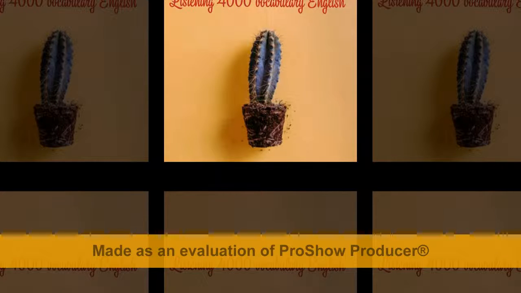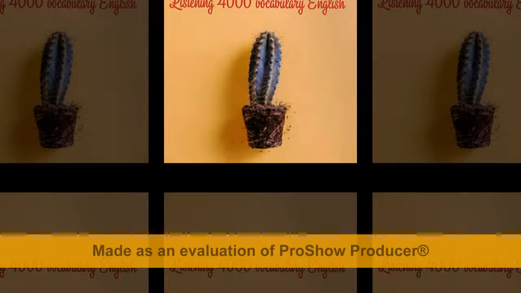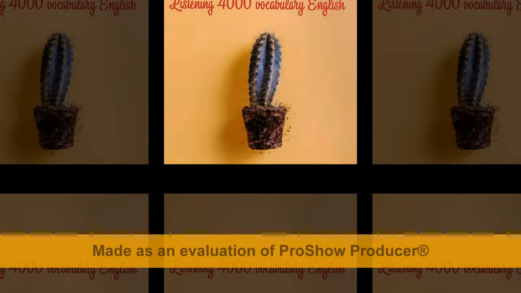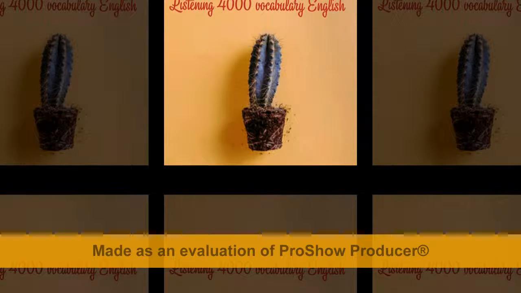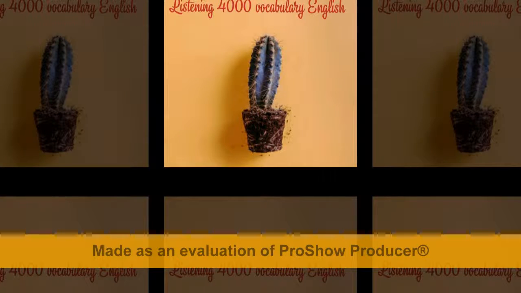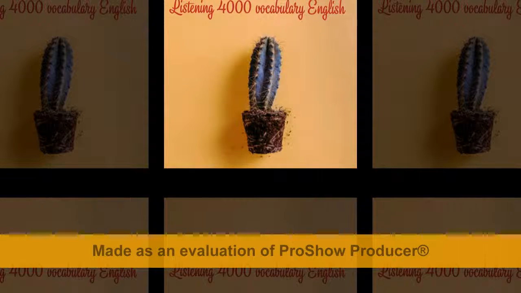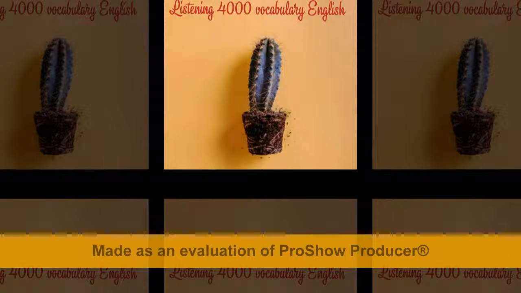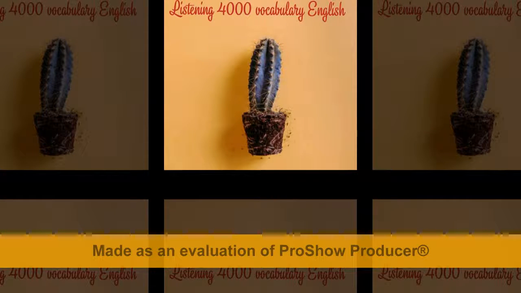Plate. A plate is a flat, round thing that you put food on. I put my plate down so I could put some food on it. Receive. To receive something is to get it. I received a present on my birthday. Reward. A reward is something given in exchange for good behavior or work. He was given a reward for his excellent performance.